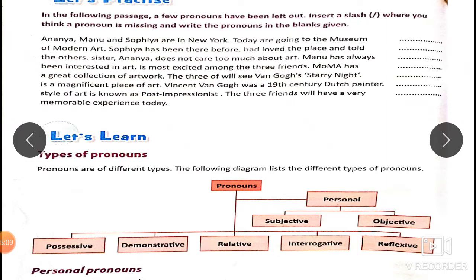He is most excited among the three friends. Moma has a great collection of artwork. The three of them will see Van Gogh's Starry Night. It is a magnificent piece of art. Vincent van Gogh was a 19th century Dutch painter. His style of art is known as post-impressionist. The three friends will have a very memorable experience today.